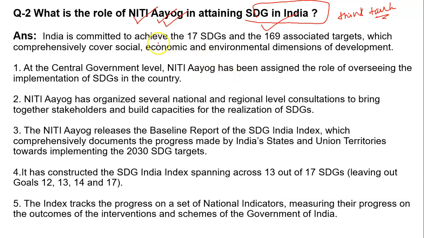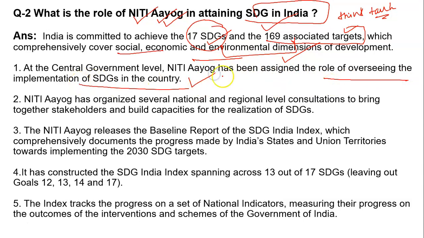Now, as we know, there are 17 sustainable development goals and 169 associated targets, which are sub-parameters of these 17 goals, and which comprehensively cover social, economic and environmental dimensions, as I told you in my previous video. These are the core elements. Now, what is the role of the Niti Aayog? At the central government level, Niti Aayog has been assigned the role of overseeing the implementation of the SDGs in the country. Who is the sole overseer?